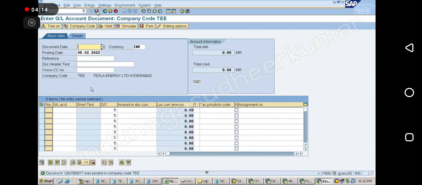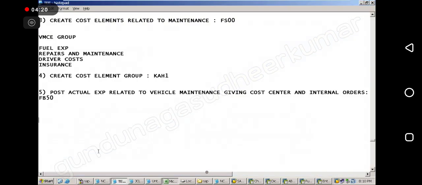So done. Now we will see how we are going to get the report, and whether we are able to take the decision or not. Now step number 6 is check cost center report for S100.